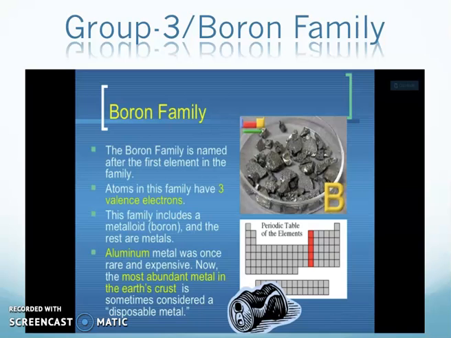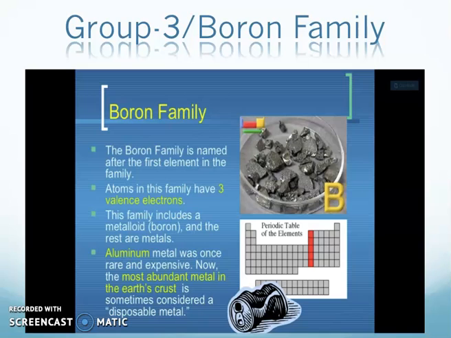And why is it called the Boron family? Because the topmost element present at the top of the family is the element boron. The boron family is named after the first element in the family. Atoms in this family have 3 valence electrons, so that's why it is grouped in the third group of the periodic table. This family includes a metalloid, boron, and the rest are metals.